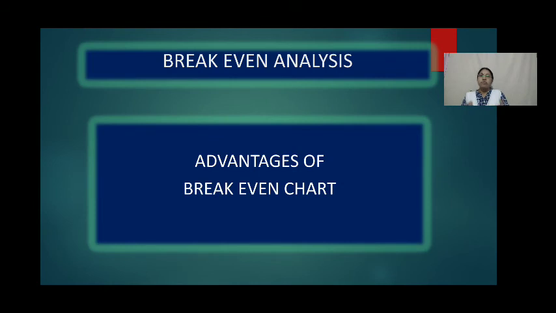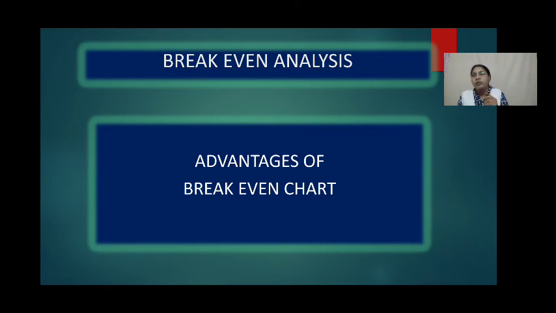So this also we will be showing. By just seeing it, we will be able to know. Then, a break-even chart makes inter-firm comparison possible. We can compare this firm with another firm. The break-even chart helps in knowing and analyzing the profitability of different products under various circumstances.